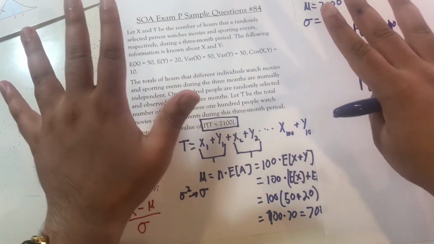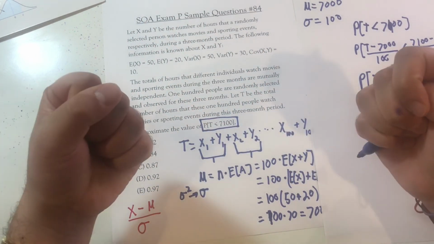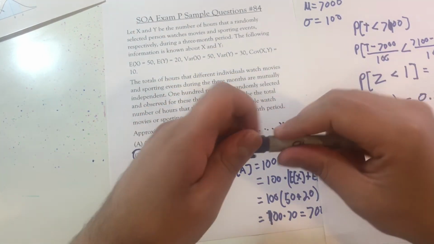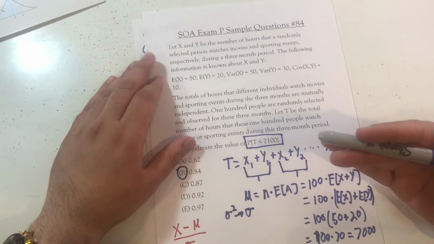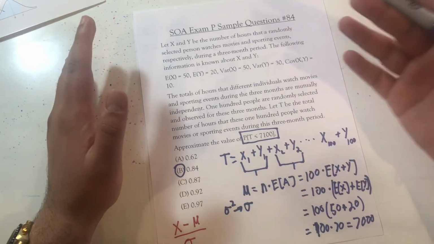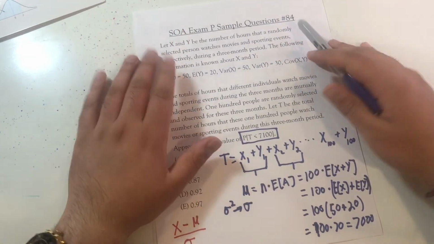A little bit of a long-winded explanation, but knowing how to do stuff with the normal distribution, that lookup table and all that stuff, as well as applying the central limit theorem, are very important concepts for life in general as well as this test. So, just to quickly go over, we identified identical, independent events. Each person, they're identical and independent in terms of this watch time.